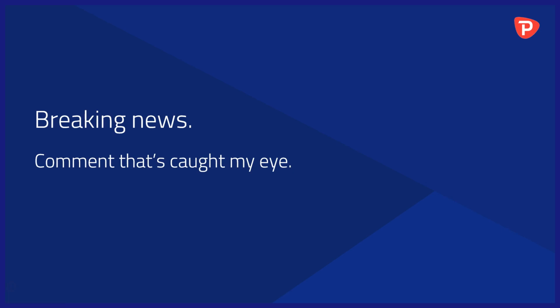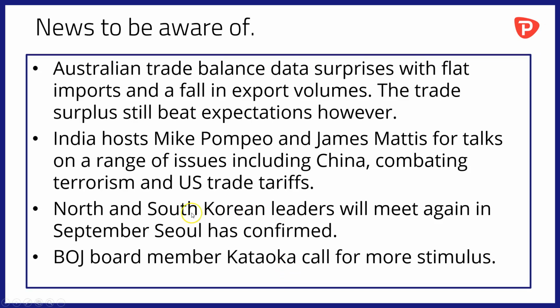Okay then, breaking news and comment that's caught my eye overnight. First of all then, those Australian trade balance data surprised with flat imports and a small fall in export volumes. However, the trade surplus still beat expectations comfortably. India will play host to senior US politicians Mike Pompeo and James Mattis today for talks on a range of issues including China, combating terrorism and US trade tariffs. North and South Korean leaders will meet again in September, sources in Seoul have confirmed. And the Bank of Japan board member Kataoka has called for more stimulus in the country.